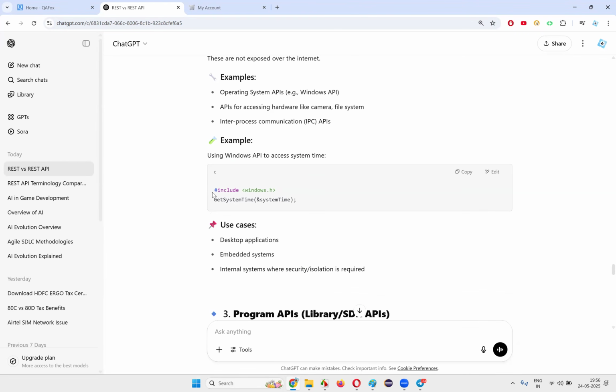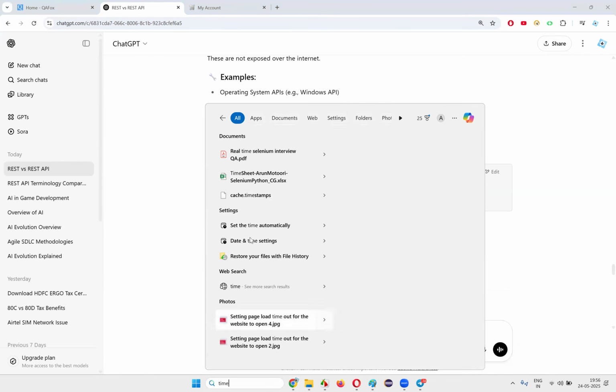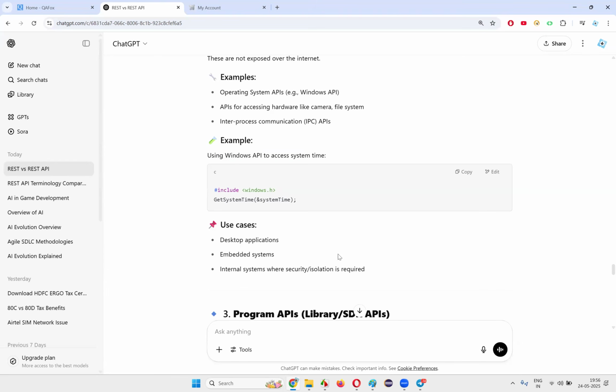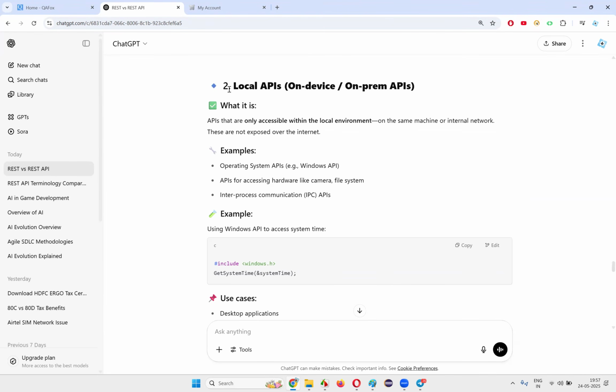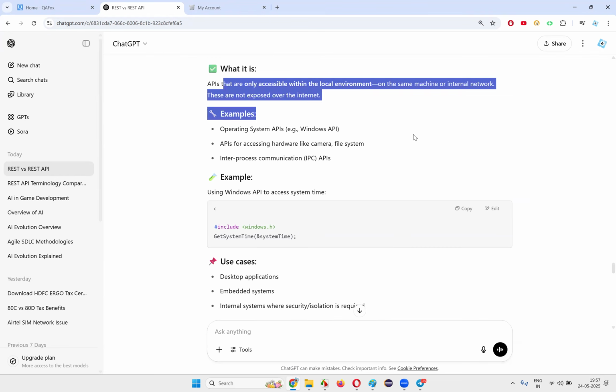When you click on the time, how is it showing 7:56 p.m. on 24/5/2025? The Windows operating system is making an API call and displaying the time here. It makes the call internally, locally only. Such APIs generally used in operating systems are called local APIs, guys.